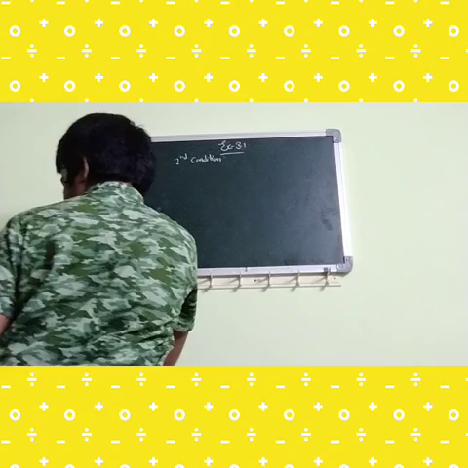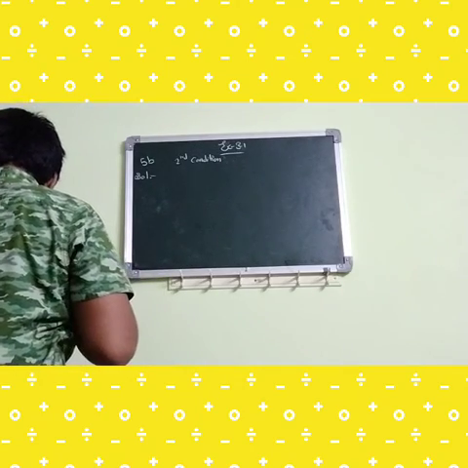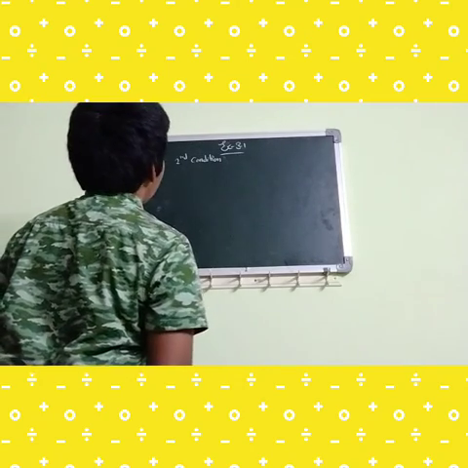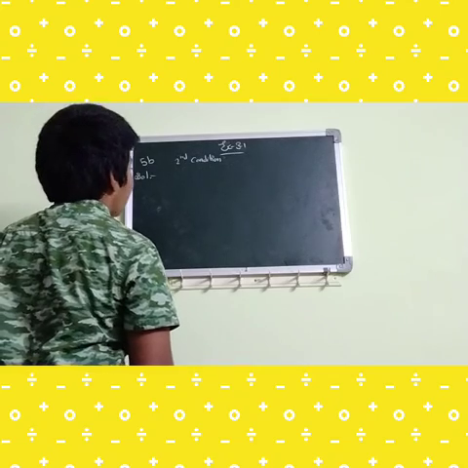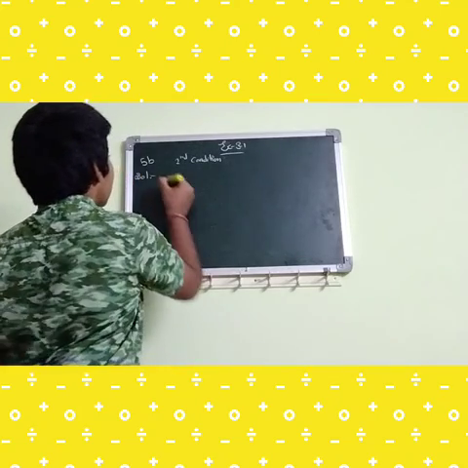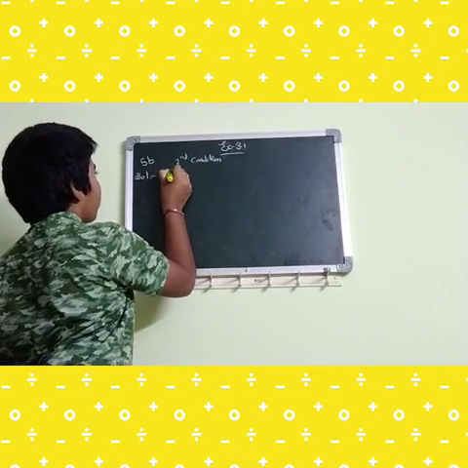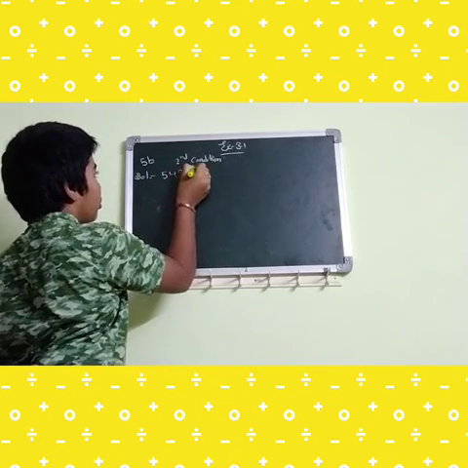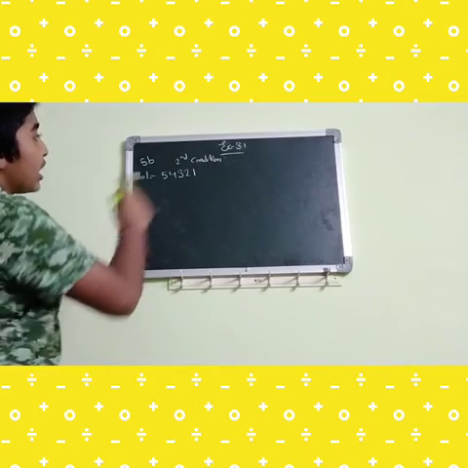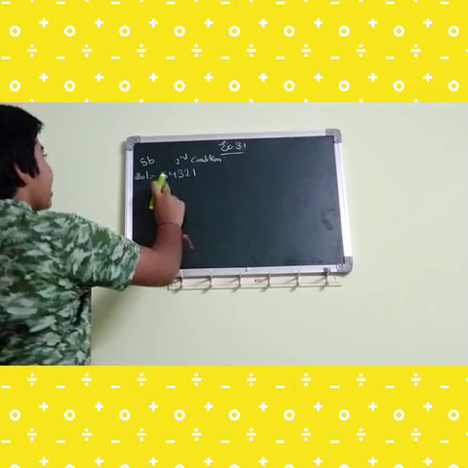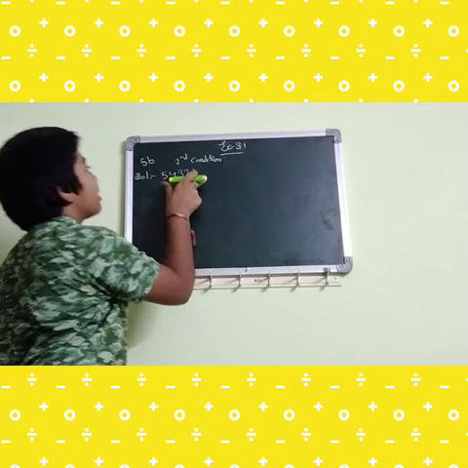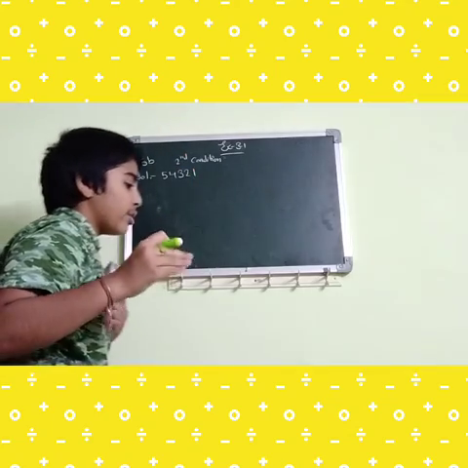Second condition. First we will convert the number 1, 2, 3, 4, 5 to reverse form. The reverse form of 1, 2, 3, 4, 5 is 5, 4, 3, 2, 1. Okay? 5, 4, 3, 2, 1 is the reverse form.